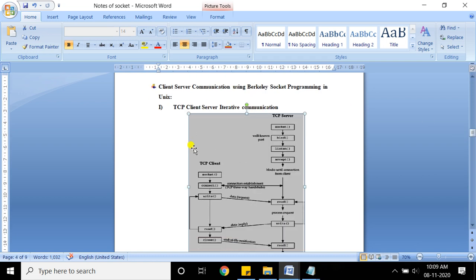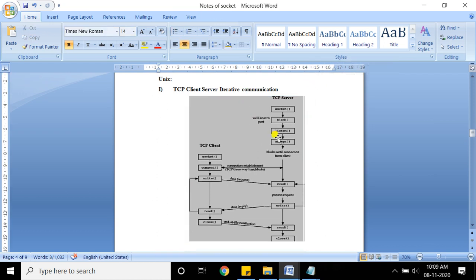If you look here, there will be a server and there is a client. Now we are using Berkeley socket programming, so there are some system calls that you execute at the server side and at the client side, and this sequence is very important, which is shown in the diagram. This sequence of the system calls is very important. Now you can say server process. See, the server should always be in running condition. The server should always be in service. It is running on any port number, and the client will send a request to the server.